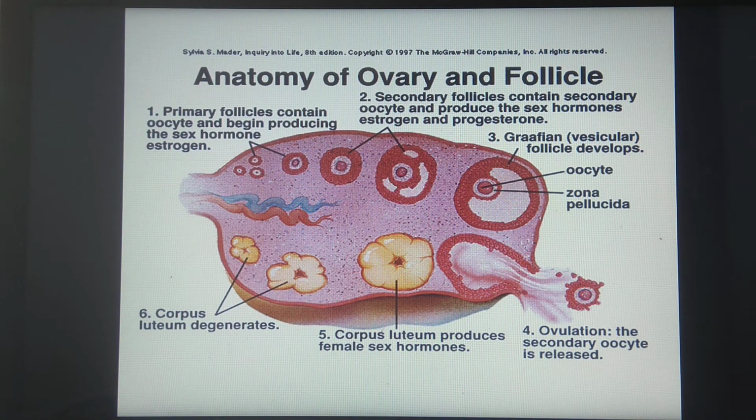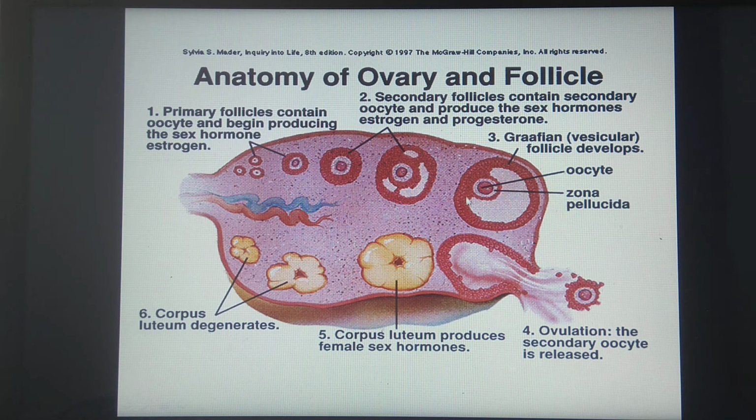What are these terminologies we have studied? See here, these are the primordial follicles having the primary oocyte inside. It is surrounded by these follicular cells. It will become multi-layered, and after some time a cavity starts forming, and the layers of theca externa and theca interna are added from the tissue of the stroma. This is the stroma. This stroma is responsible for development of this covering, which is called theca. So these are the developmental stages of the ovary.